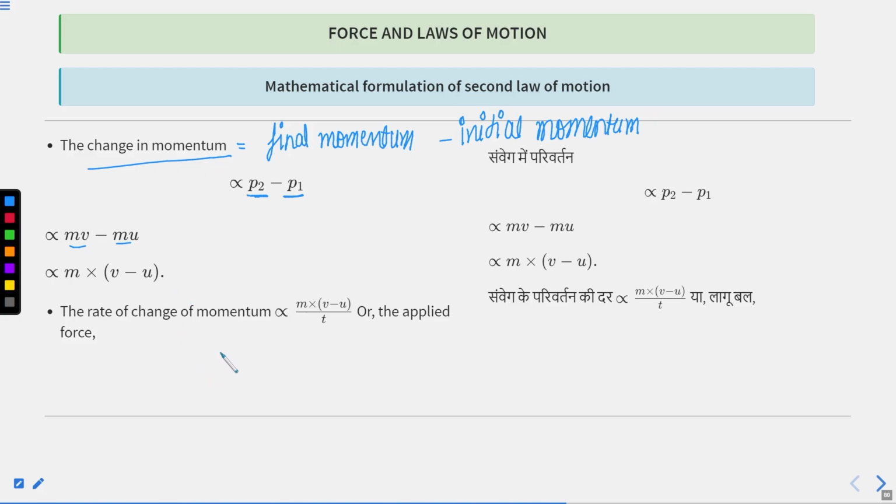And what will be the rate of change of momentum, or force? Force will be directly proportional to change in momentum divided by time. According to the first equation of motion, what is the value of v minus u divided by t?